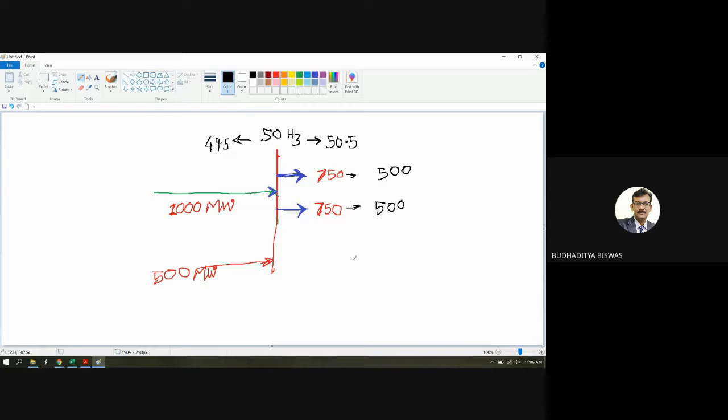Then what happens? Is the generation more or the load demand more? Generation is more, because the load demand is now 1000 megawatt, but the generation is 1500 megawatt.